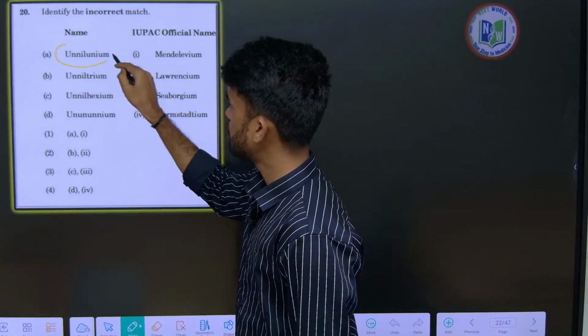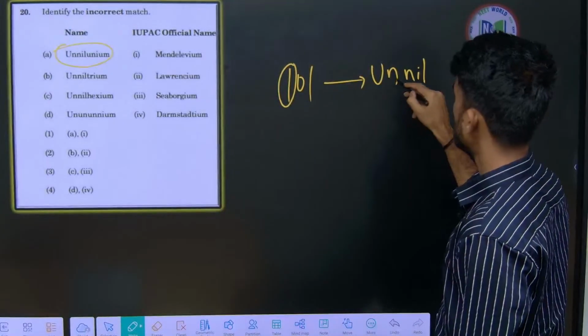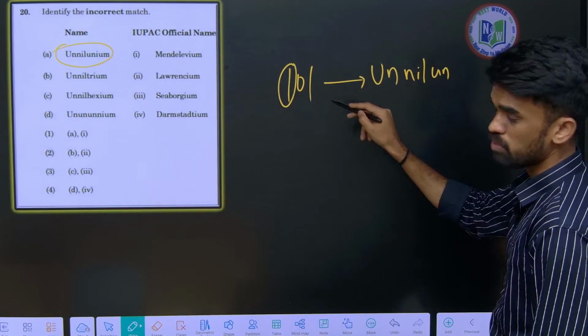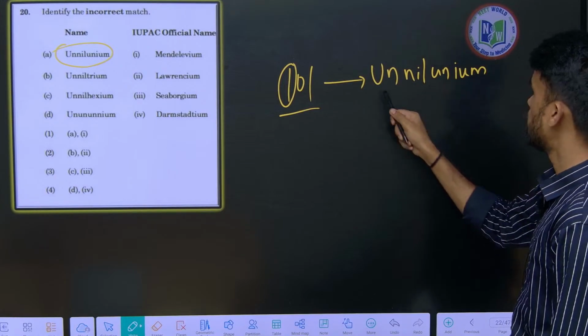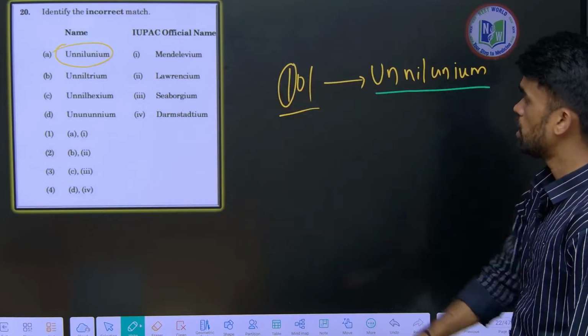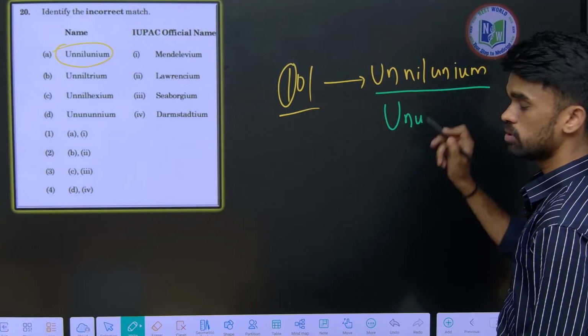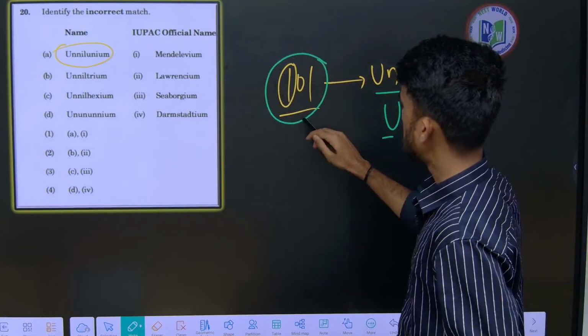They will be giving some number following IUPAC nomenclature. For example, we have atomic number 101. How can we write it by following IUPAC nomenclature? For 1 we write un, for 0 we write nil, and again 1, un. So un-nil-un, and the name of the element should end with ium: unnilunium. In short form you can represent it as U, N, U. So this is the atomic number of Mendelevium.